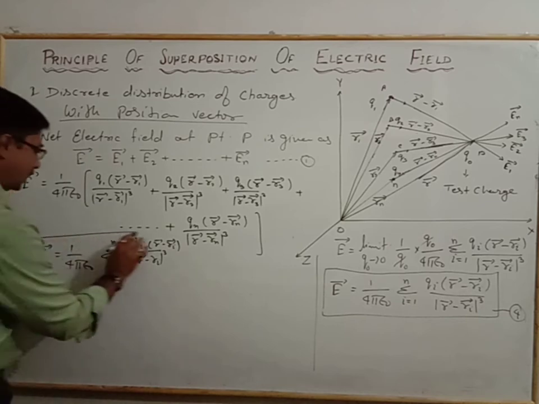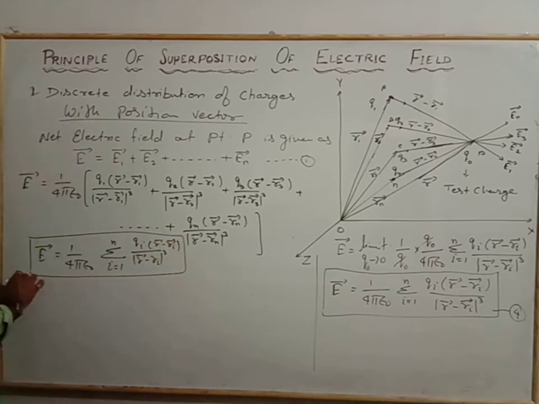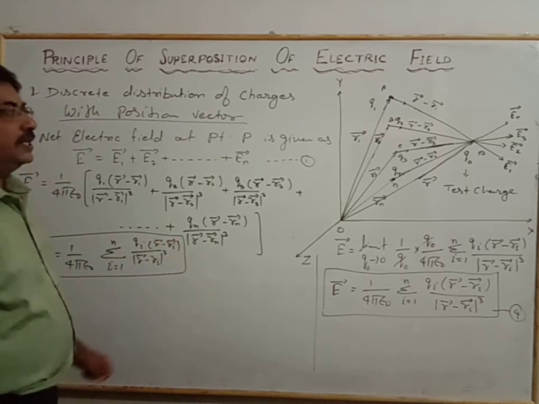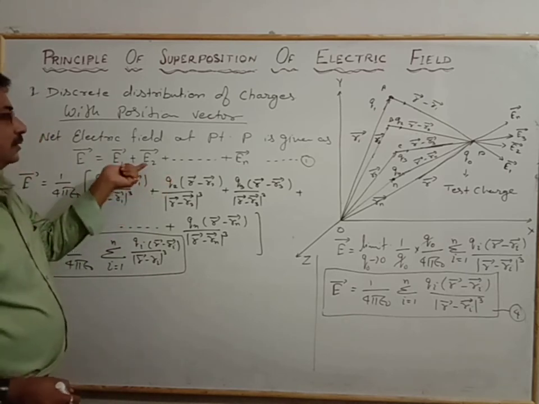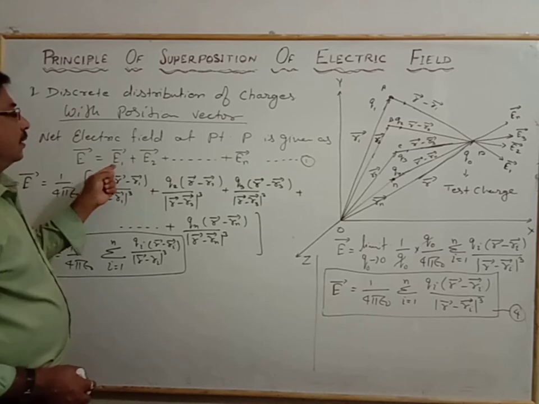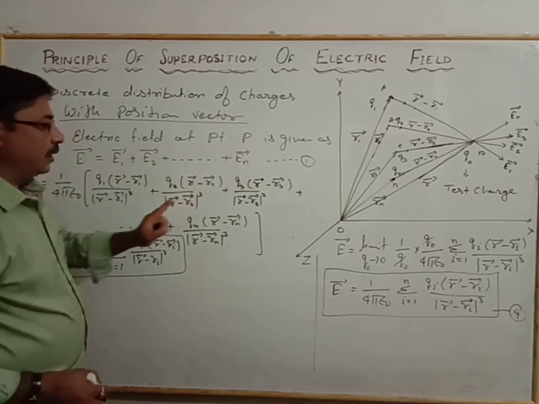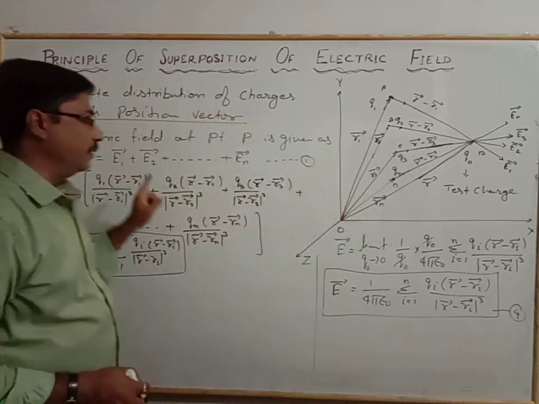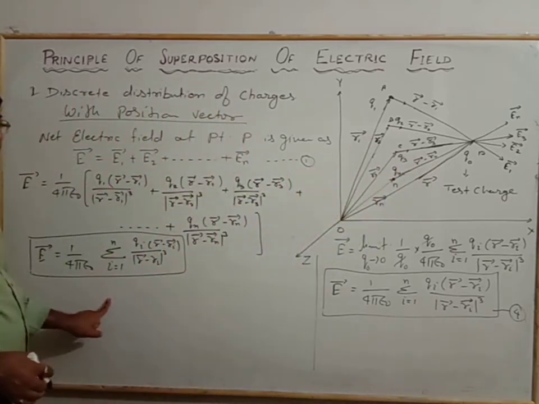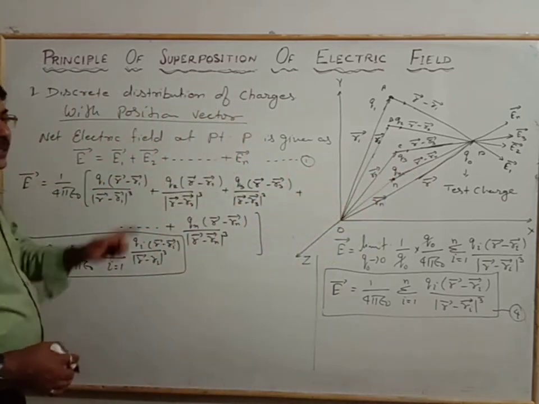So in the two ways the same result will come. Either use the sum total of the vector representation individually at the point P, or if we consider the force also, we will get the same electric field relation, and that is the discrete distribution.